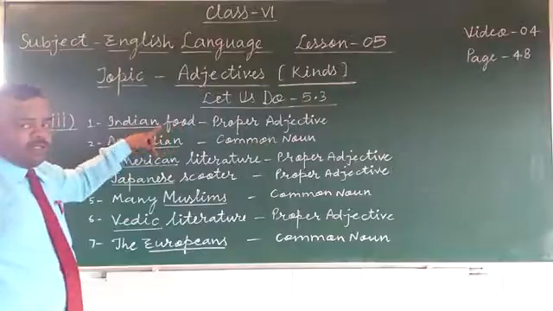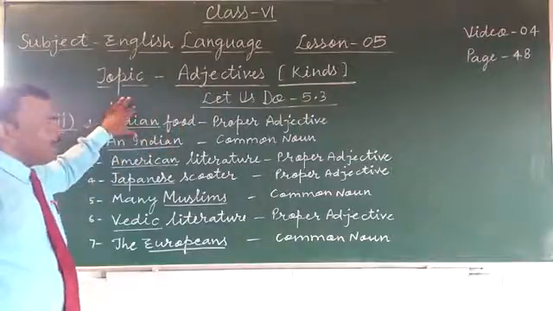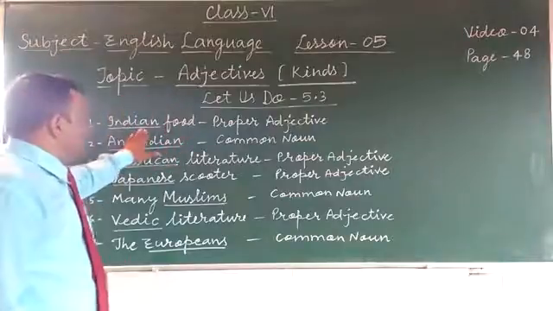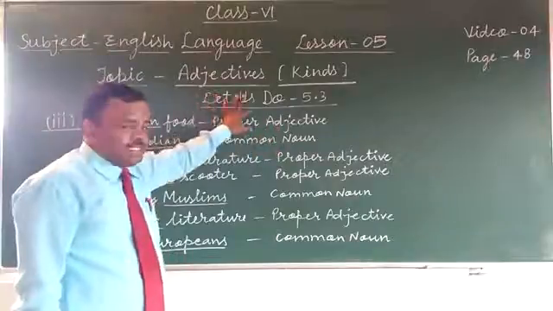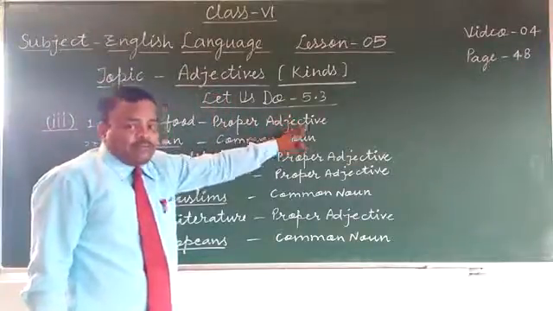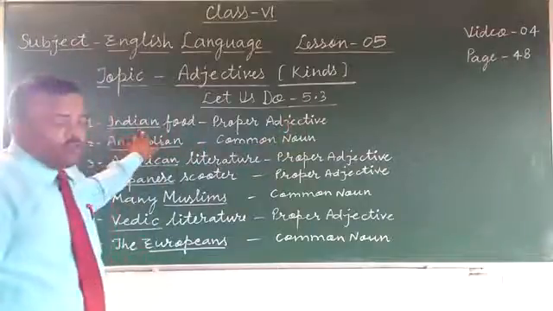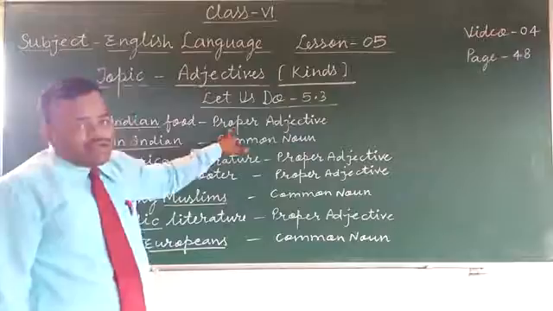Okay. Japanese food, Chinese food, Indian food. So these are proper adjectives. So here Indian is used as an adjective. So I have written proper adjective. So it can be written only adjective. Which adjective? Proper adjective. Okay.